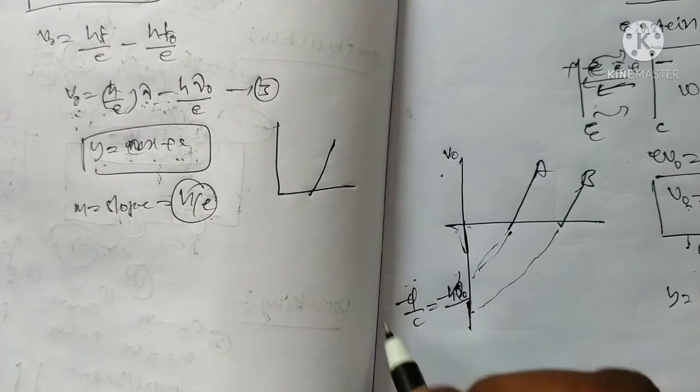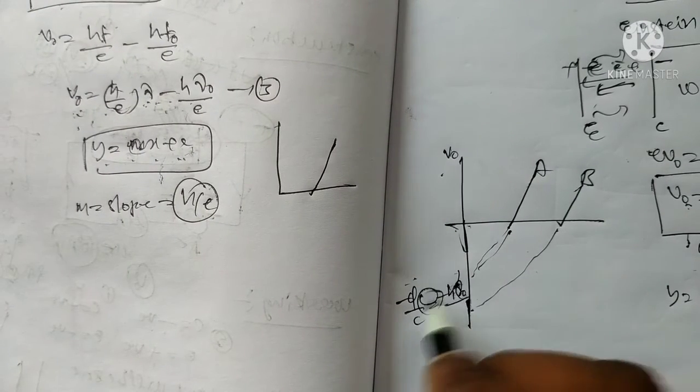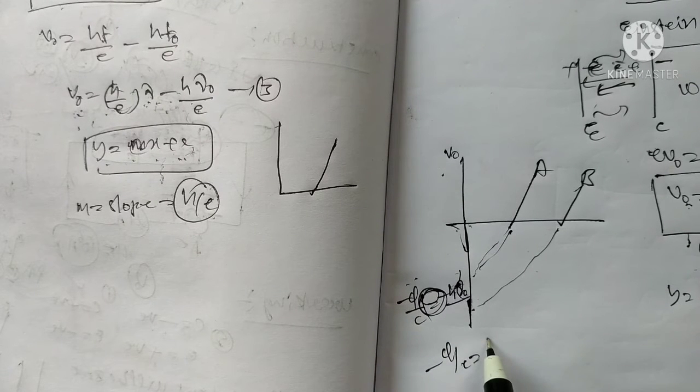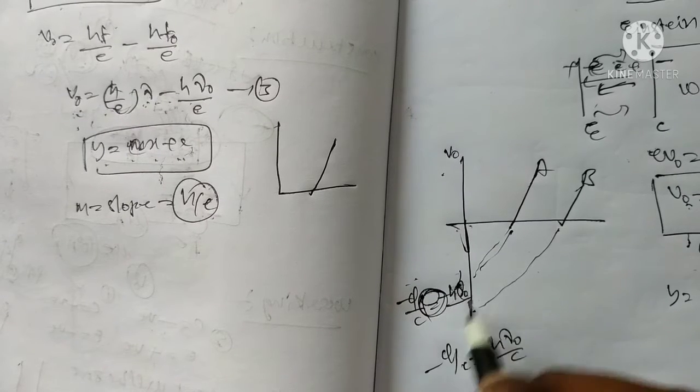From this equation, minus phi by e is equal to minus h nu naught by e.